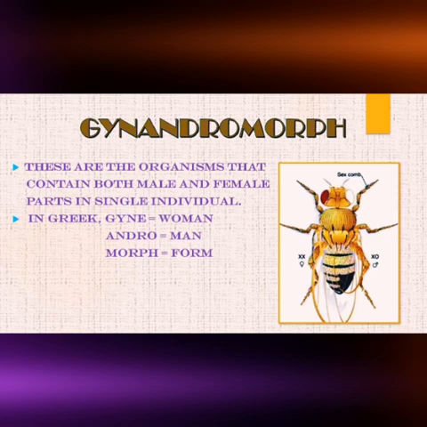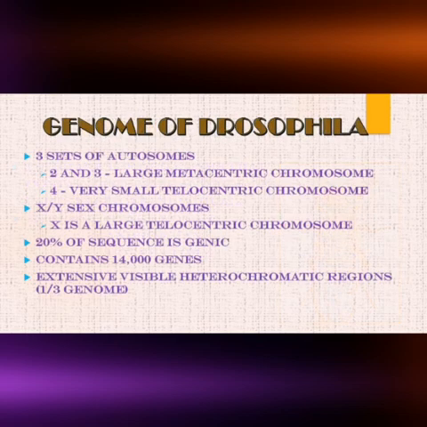So what will happen? Suppose the left part of the body of the fly has XX chromosome, it is showing the female characteristics, and the right side of the fly has XO and it is showing the male characteristics. That is the unique feature of Drosophila as well as other insects.